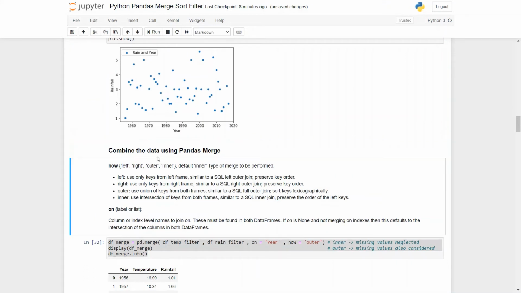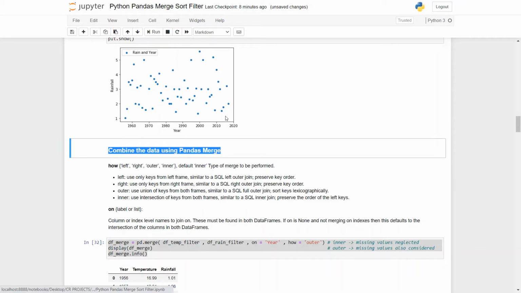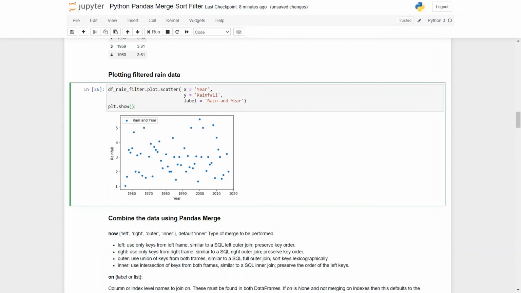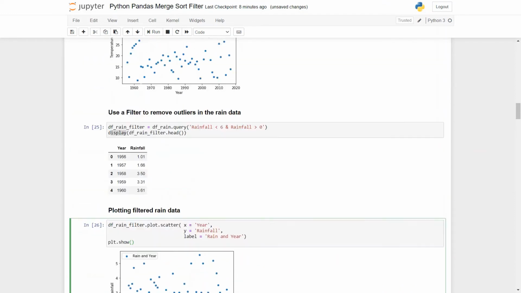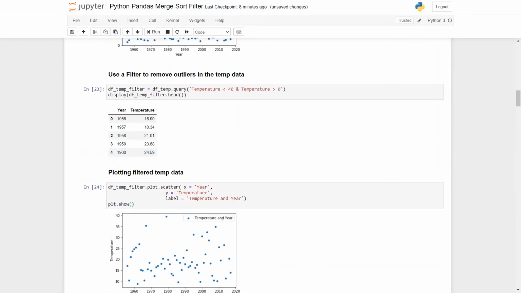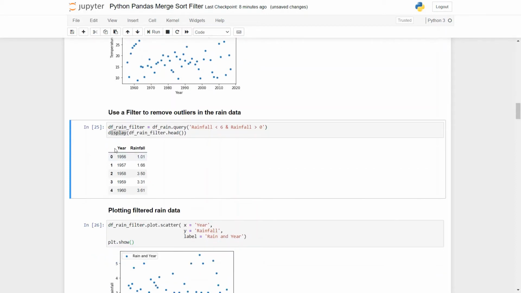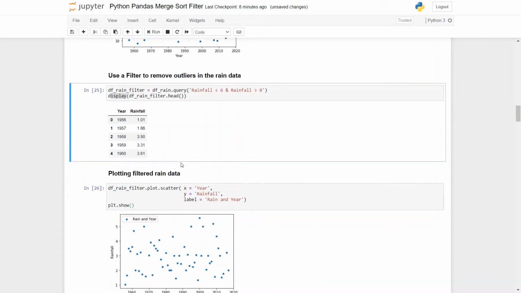The very next thing is to combine the data using pandas merge. As you have observed previously, both the data frames are separate and different from each other. They have year and temperature, and year and rainfall. Now they have a common column called year. What we do is we merge the data frames on the column year. So how we do that, let's see.